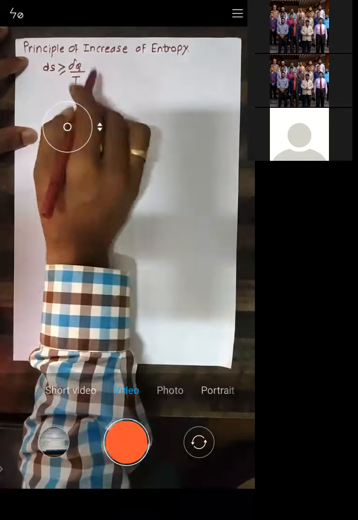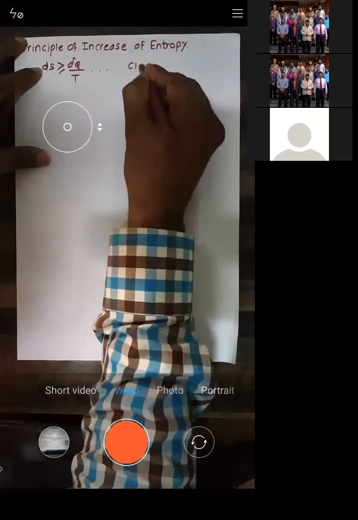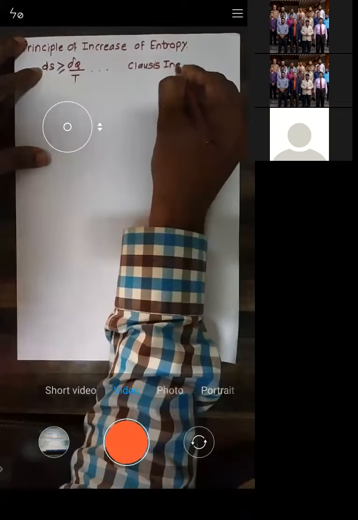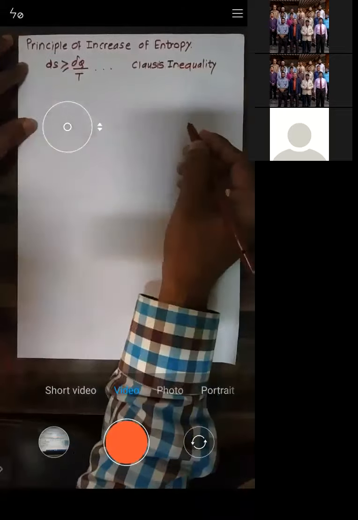So this term we have got from Clausius inequality. You can refer to the notes of the last lecture. ds is greater than or equal to del q by t. This is nothing but Clausius inequality.